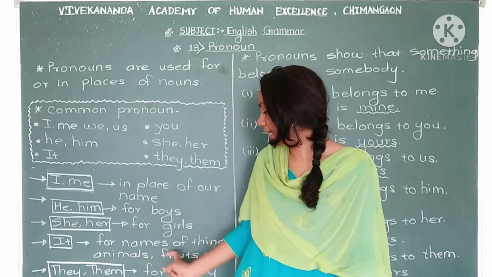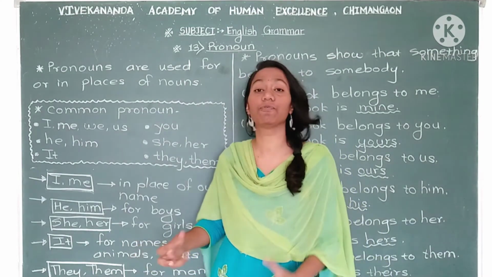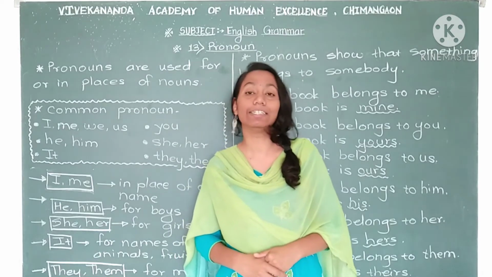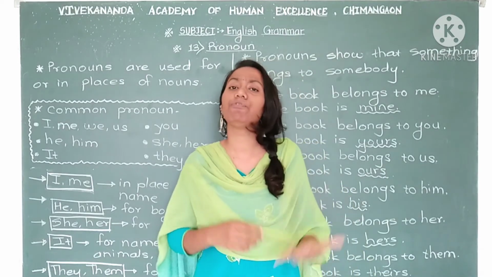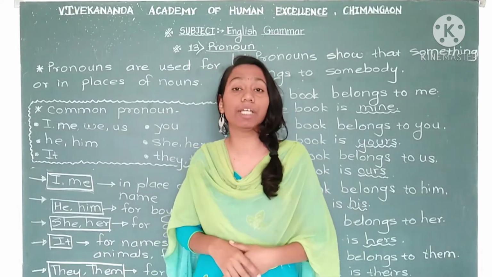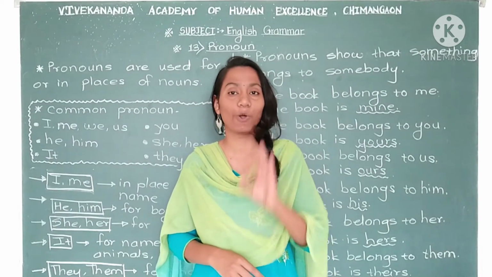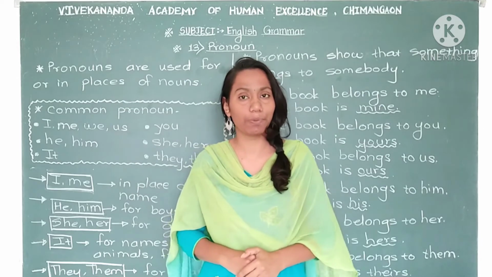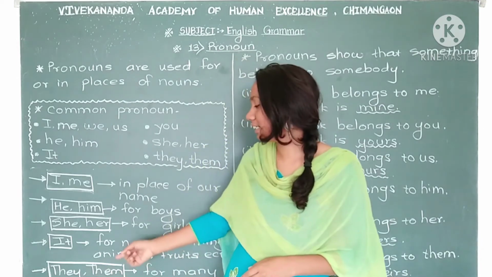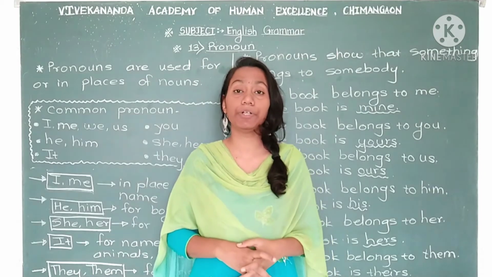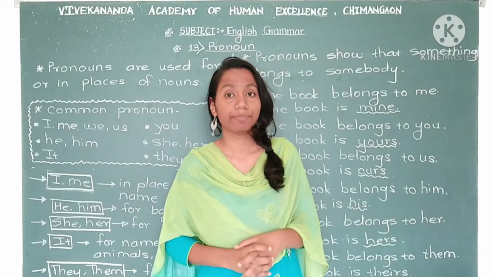See here, for names of things, animals, fruit, etc. For them we can use it commonly. If there is any fruit, any animal, for them we can use it. So this also comes in the common pronoun group. Okay? And see here now, they and them. These two pronouns we use for many, right?